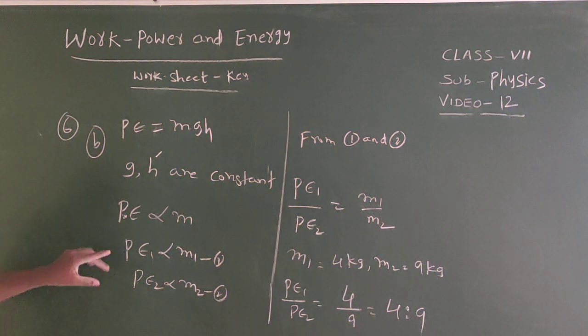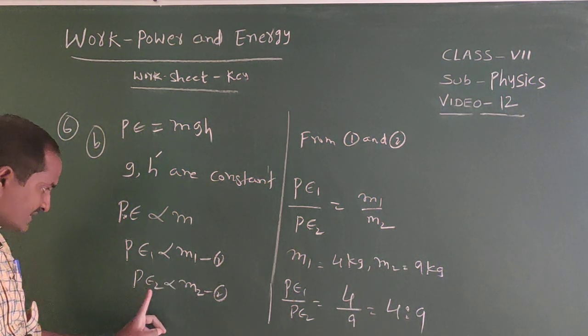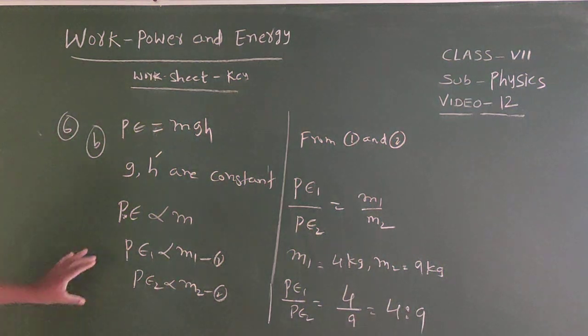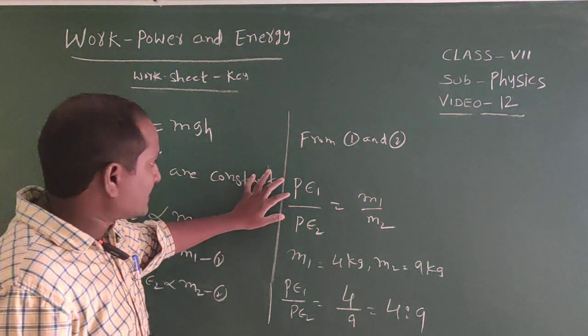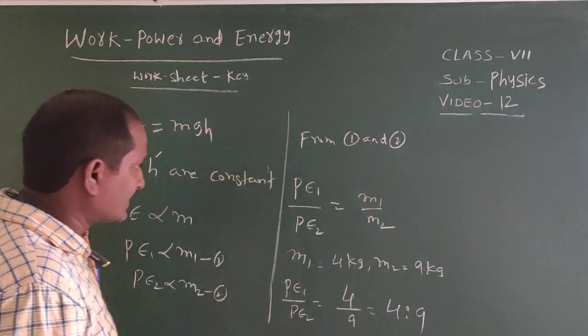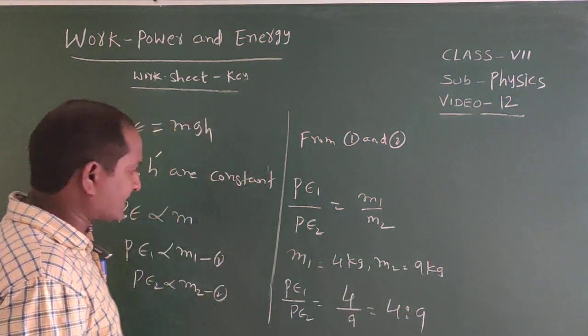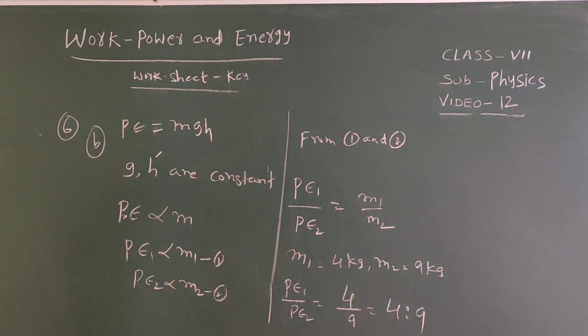So we can write P1 is directly proportional to M1 and P2 is directly proportional to M2. From these two equations we can write P1 by P2 equals M1 by M2. Here M1 is given, that is 4 kg, and M2 equals 9 kg. Therefore P1 by P2 equals 4 by 9, that is 4 is to 9. So option number B is the answer. It is sixth one.